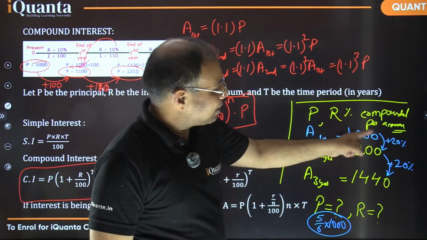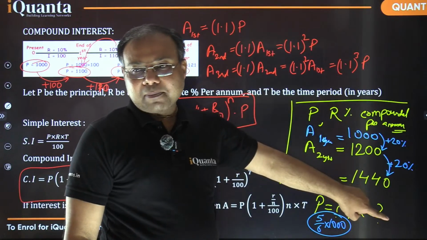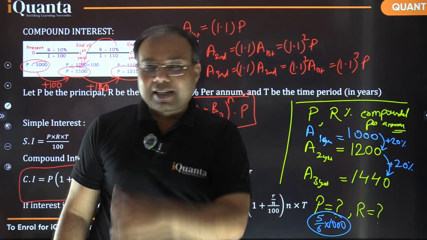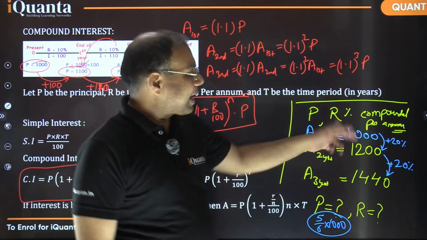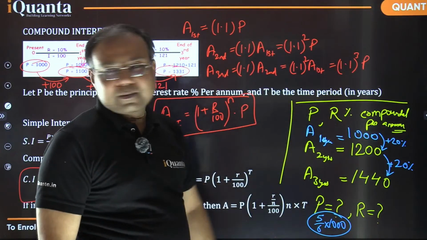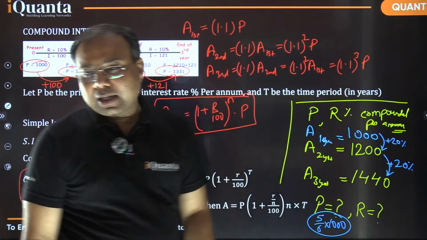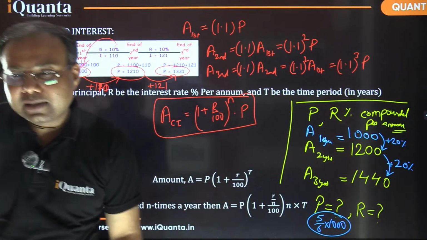So while going this side, we are having 6 by 5 as the multiplying factor. And if I go back, it would be 5 by 6. And that's what I have done here. So the answer, the principal here, is going to be 5 by 6 of 1000. Is that fine?